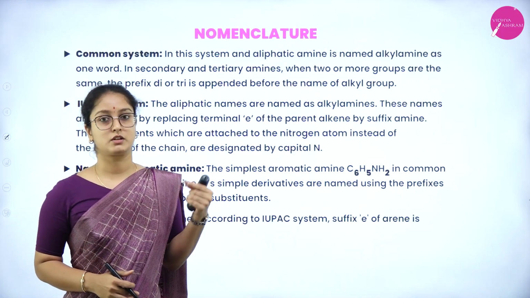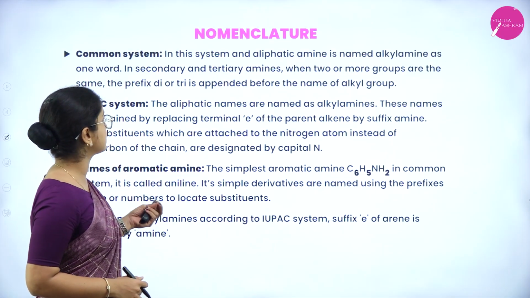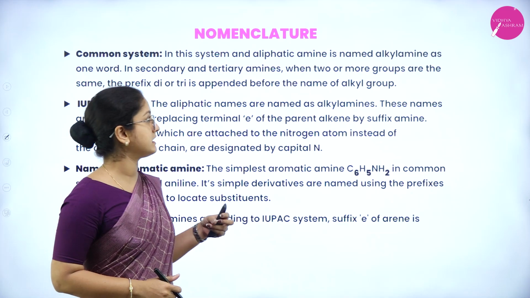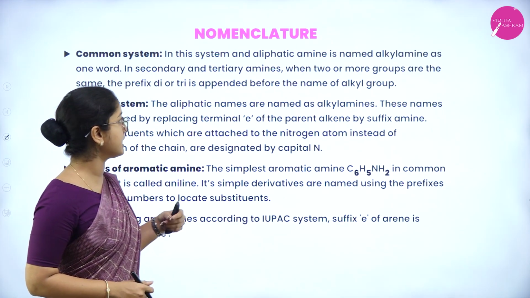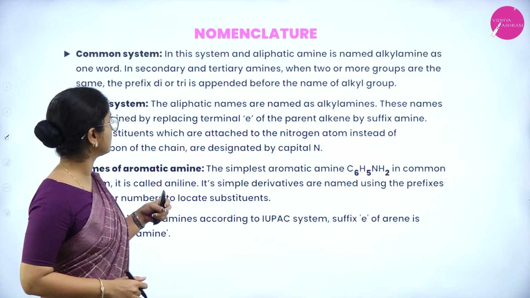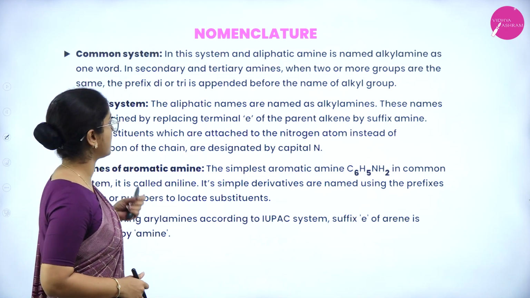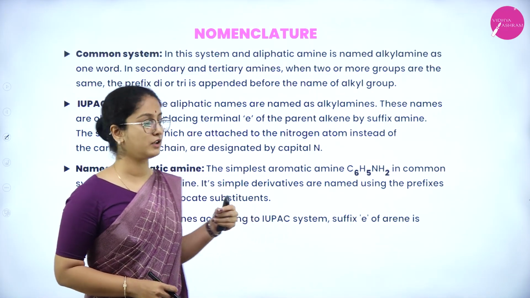Nomenclature includes common naming system and then IUPAC naming system. So in common system, aliphatic amine is named alkyl amine as one word, and in the secondary and tertiary amine, when 2 or more groups are the same, the prefix di or tri is appended before the name of the alkyl group.